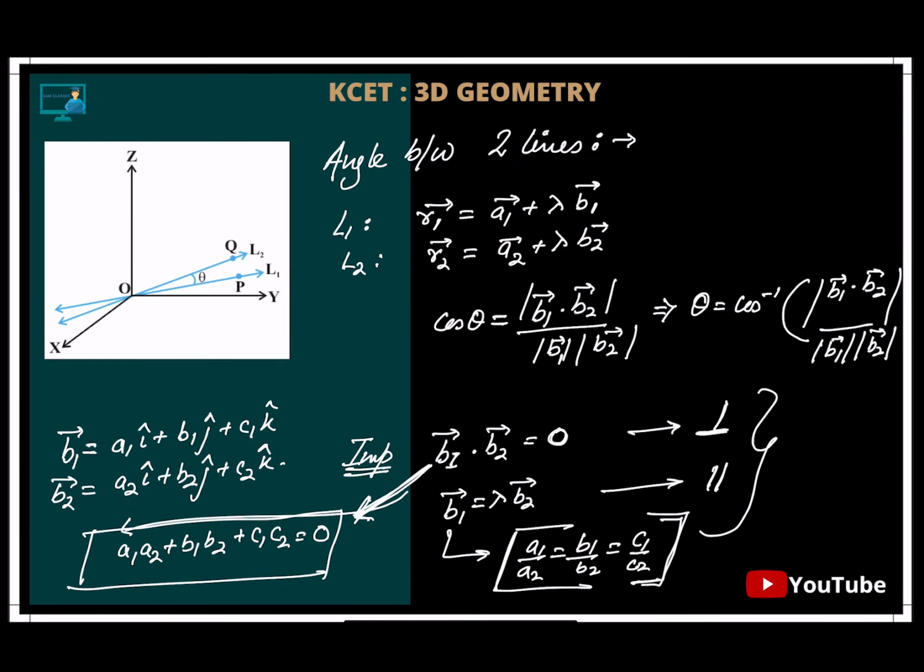Okay. And if it is parallel, then B1 will be equal to lambda times B2. So they'll be proportional. So A1 by A2 is equal to B1 by B2 equal to C1 by C2. Okay, that's simple. Clear? So let's see the next page.